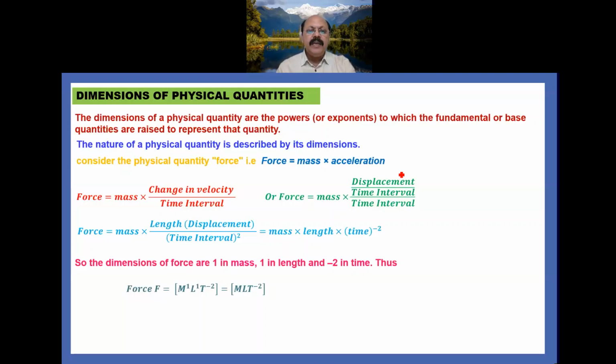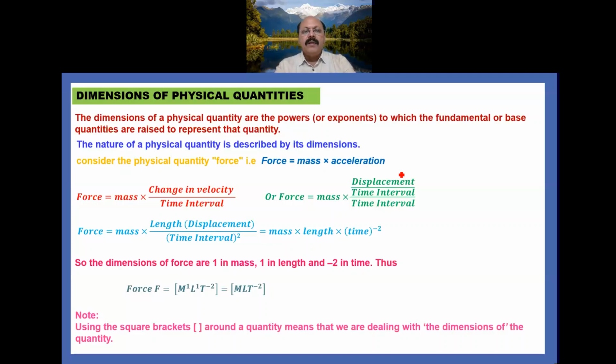So it is very clear that the dimension of force in terms of mass is 1, in terms of length is 1, in terms of time is minus 2. You have to note down the important point: using the square brackets around the quantity means that we are dealing with dimensions of the physical quantity. That is why it is necessary to put square brackets.